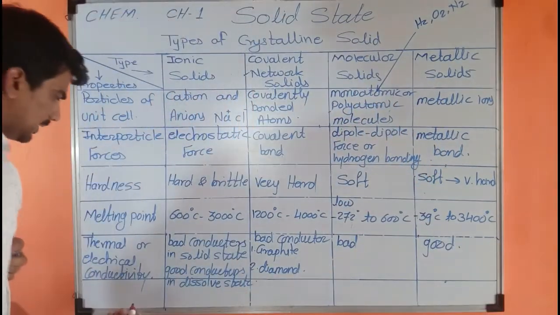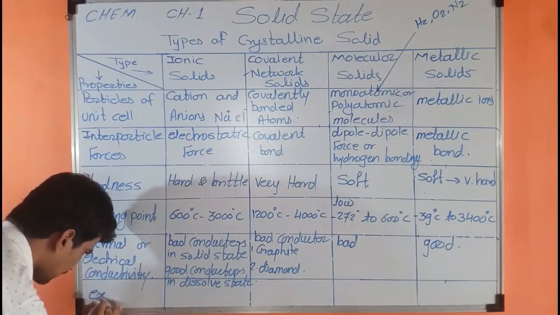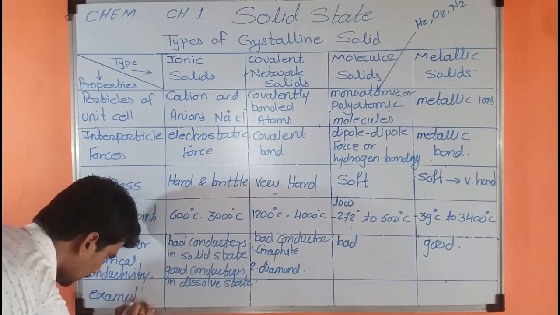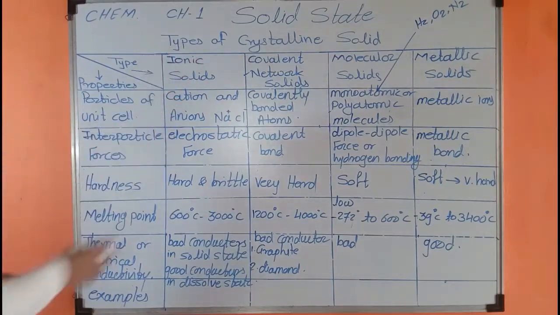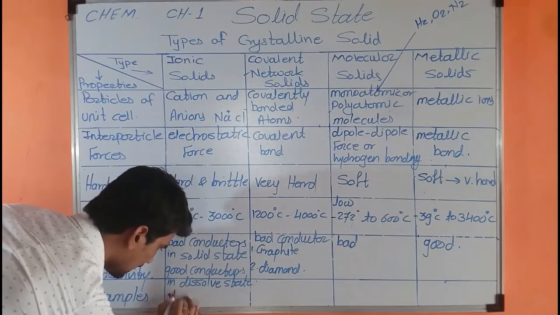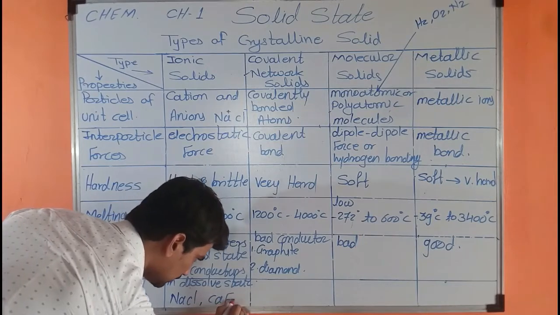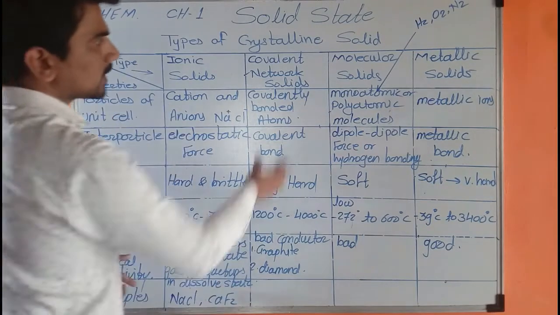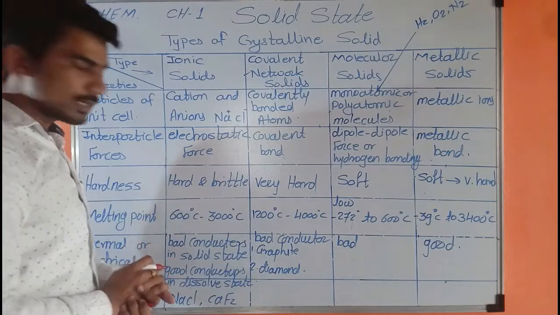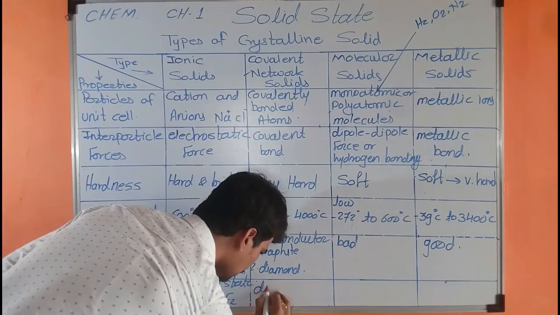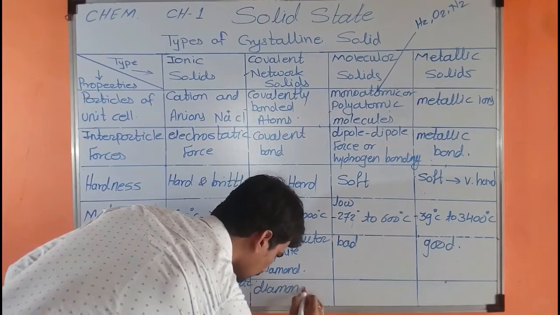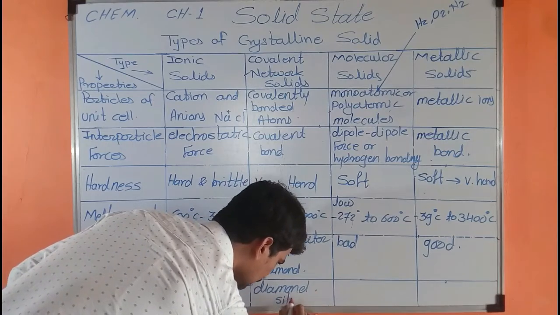At the end, we will discuss the examples. Examples of ionic solids are NaCl or CaF2. Now the examples of the covalent network solids are diamond or silica.